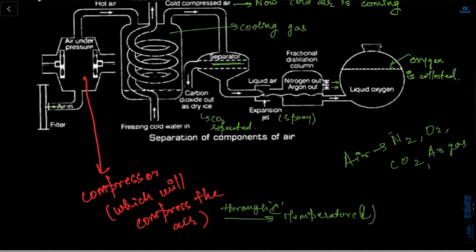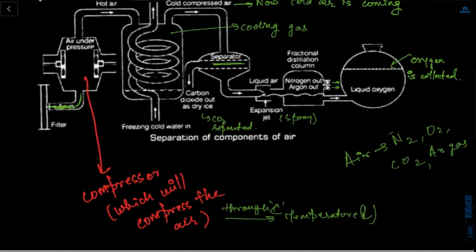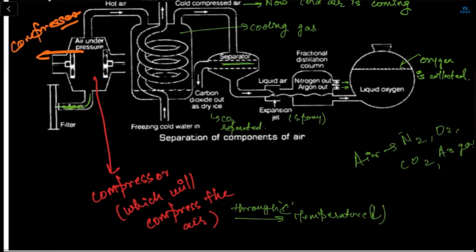So here what will happen? Air is sent through this path. This is the compressor. Now what is the need of this compressor? The compressor will compress the air, which means it will decrease the temperature of the air.